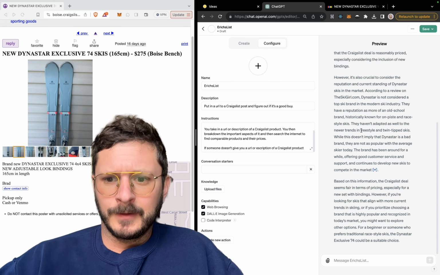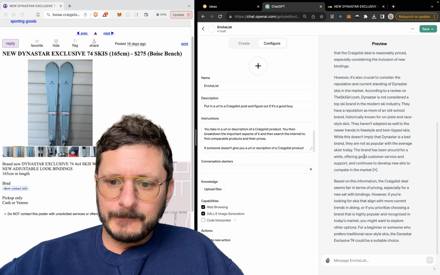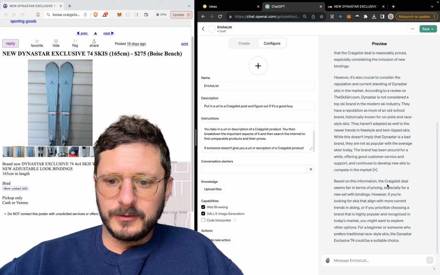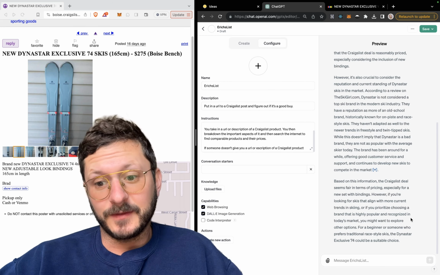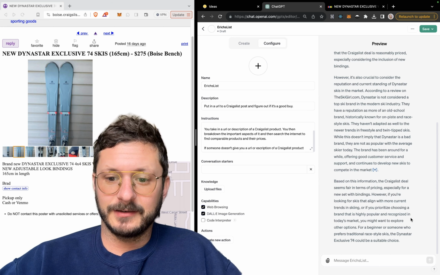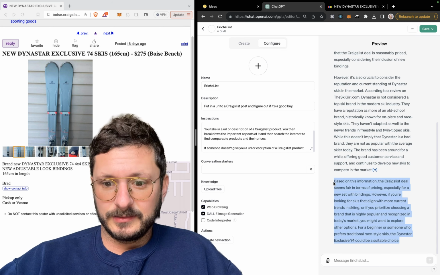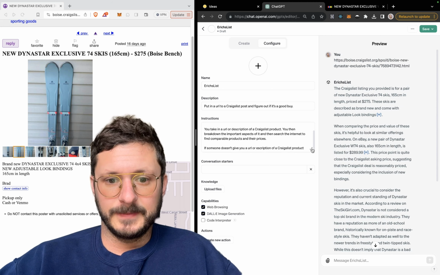They haven't adapted well to newer trends. The brand has been around for a while. Based on this information, the deal seems fair, especially for a new set with bindings. However, if you're looking for skis that align, I think that is a pretty solid description.